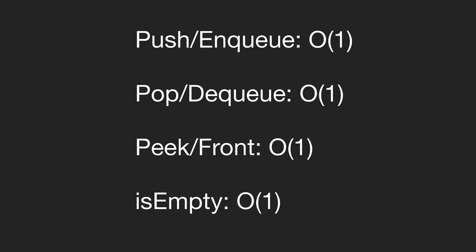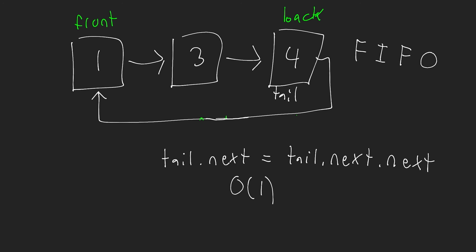Let's just go over here quickly and have a look at the cheat sheet for the operations. So I know we already know these, but pushing or enqueuing is O(1), popping or dequeuing is O(1), peeking or looking at the front is O(1), and checking if the queue is empty should be O(1) as well. We haven't talked about exactly how that works, but if we used this singly linked list example, then we could just check if the tail node was equal to none. And if the tail node is none, that means we have no elements inside of our queue.